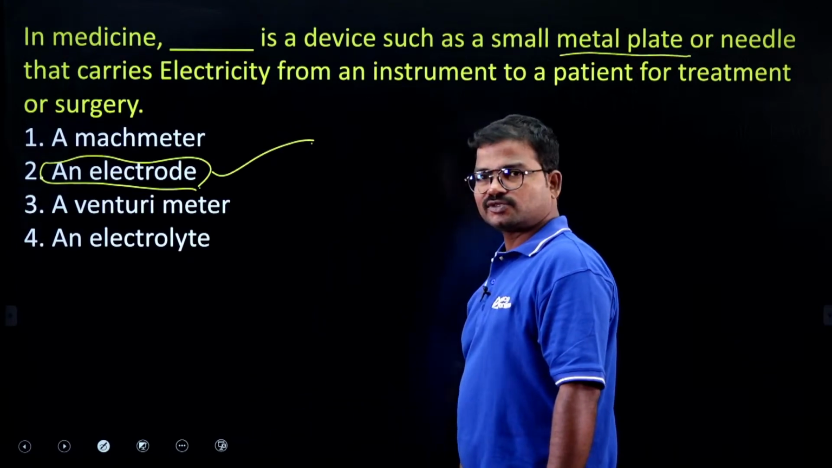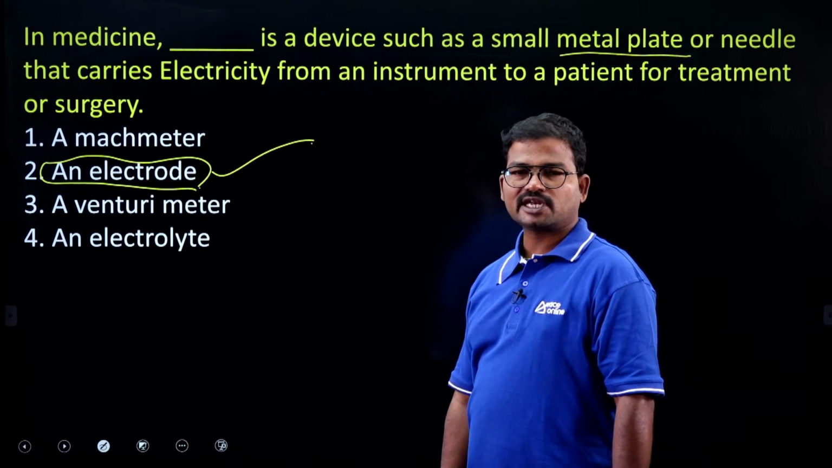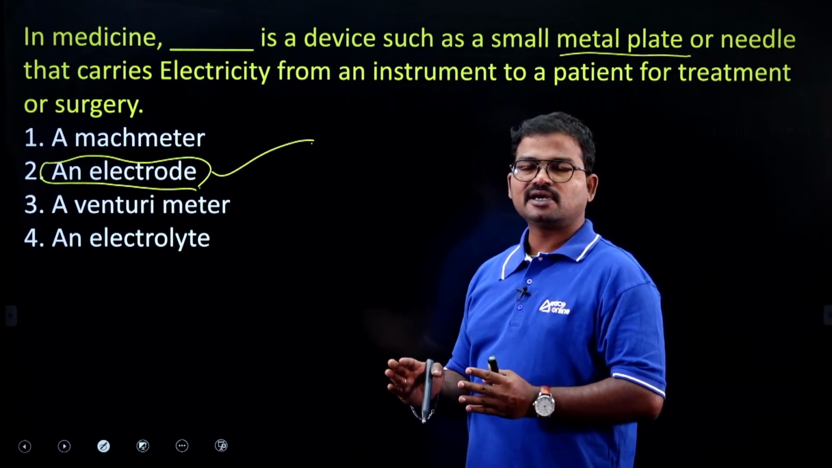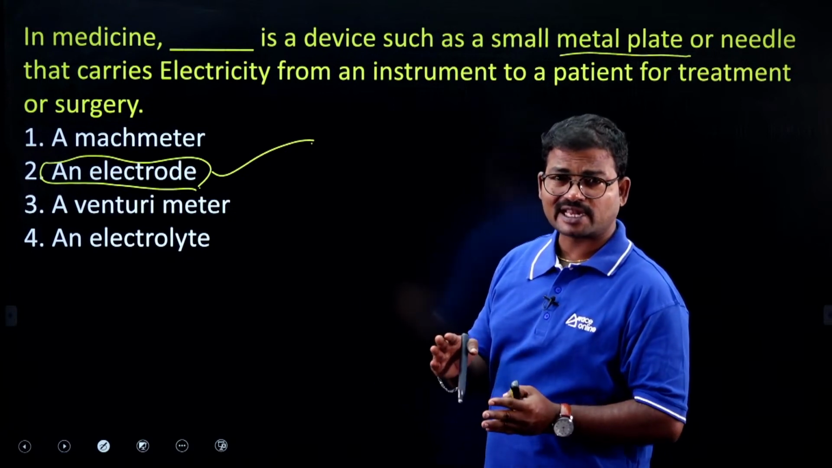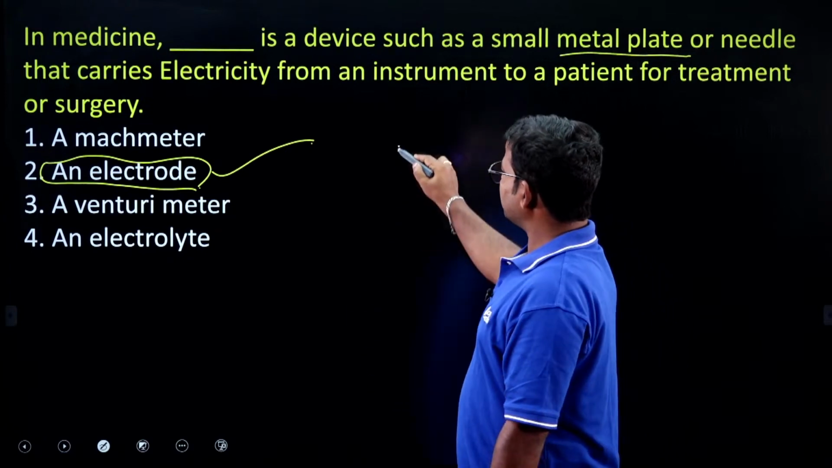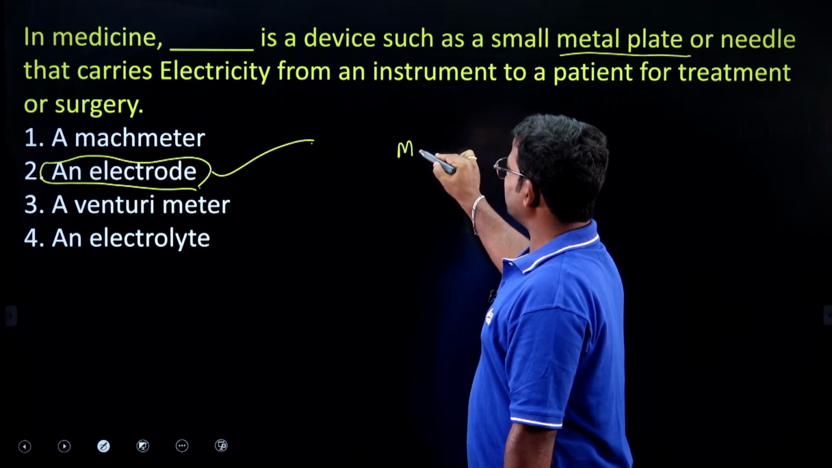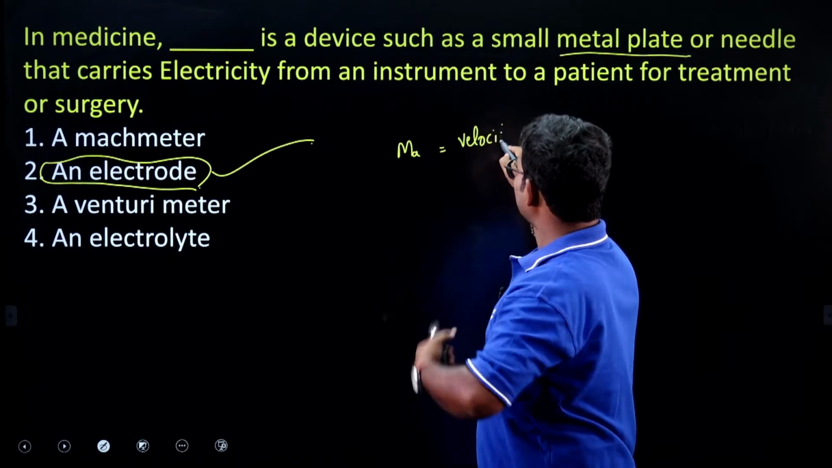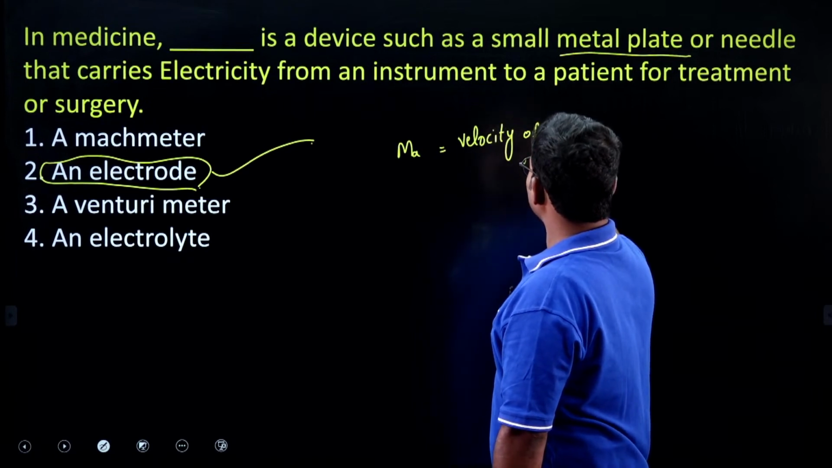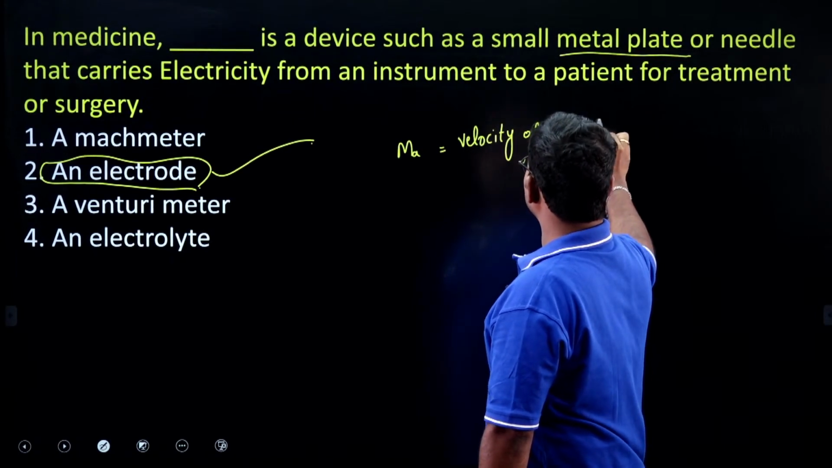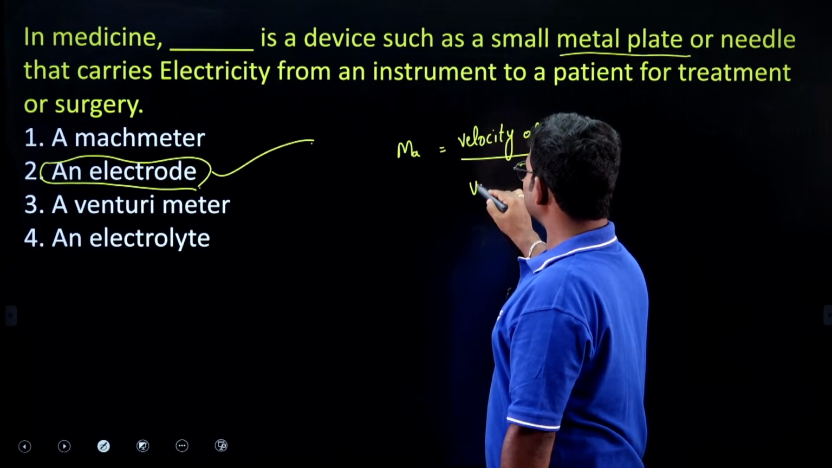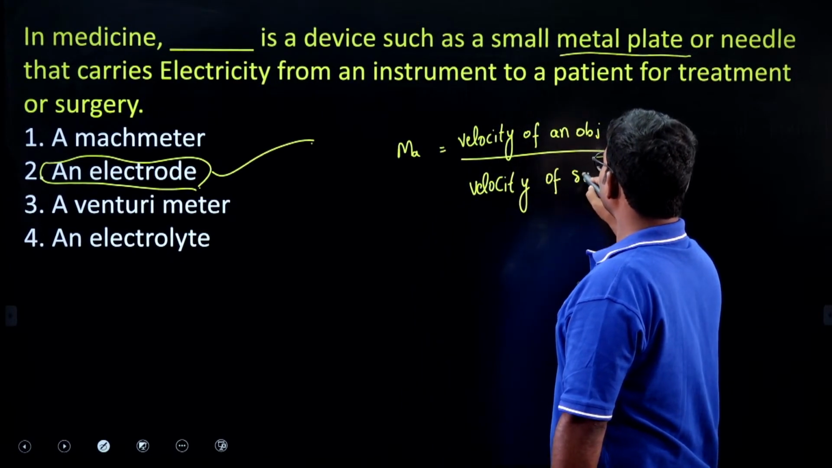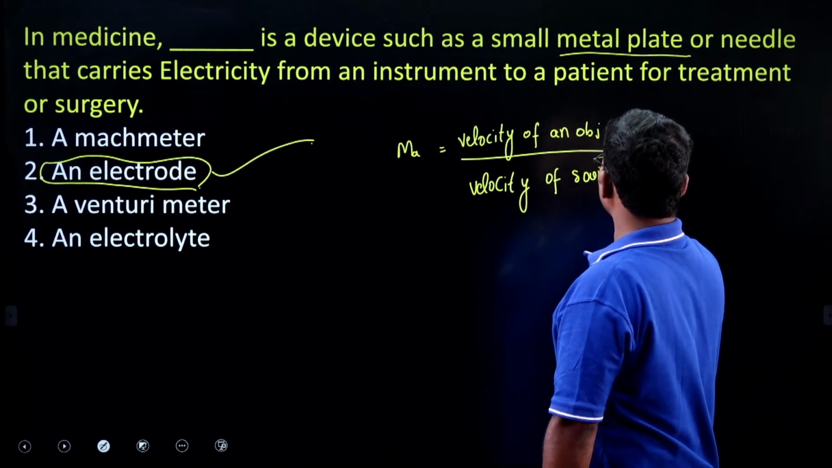Next, machmeter. Of course, you know that by using this machmeter, we can identify the object speed, and it is always compared with the velocity of sound in air. Okay, so what I'm saying is Mach number is equal to velocity of an object by velocity of sound in air.